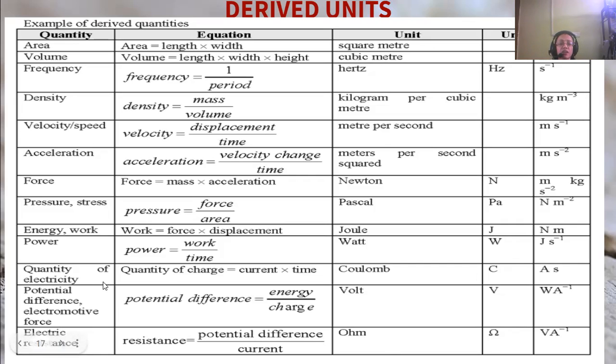Then electric resistance. Resistance is equal to potential difference by current, and its unit is ohm. It is written in this way, and this is the symbol of ohm, which is volt by ampere.